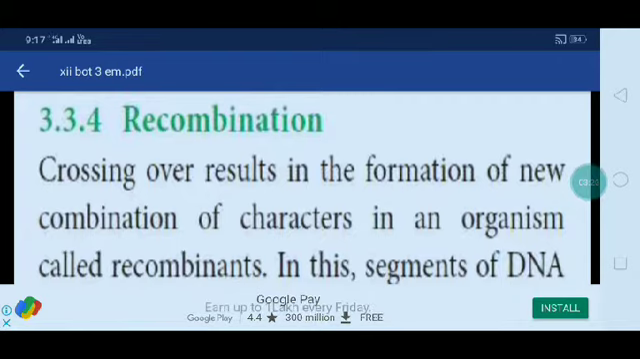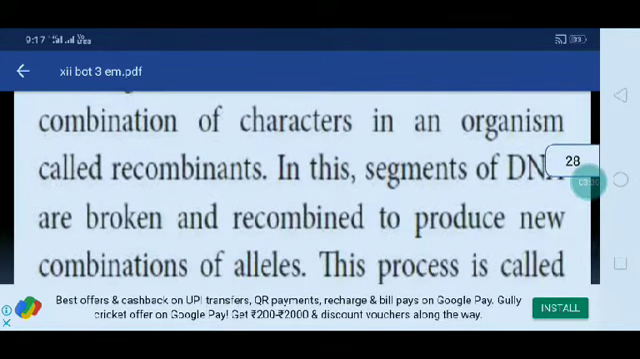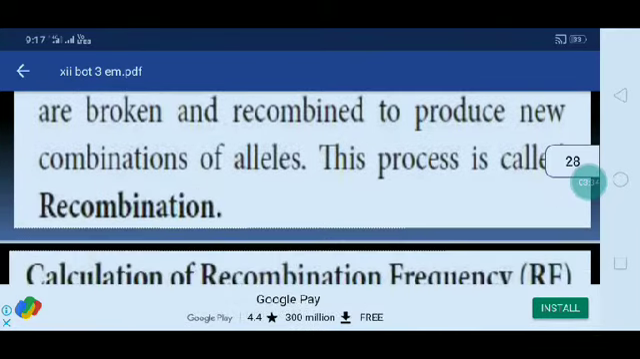Crossing over results in the formation of new combinations of characters in an organism, called recombinants. The segments of DNA are broken and recombined to produce new combinations of alleles. This process is called recombination.